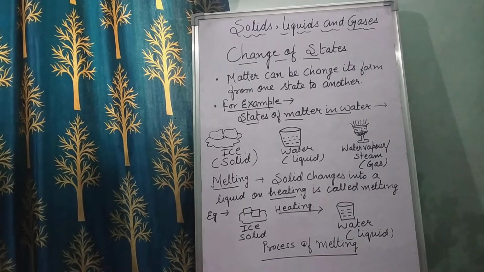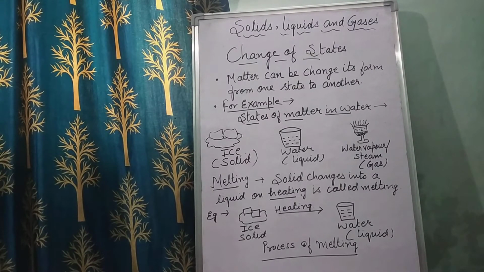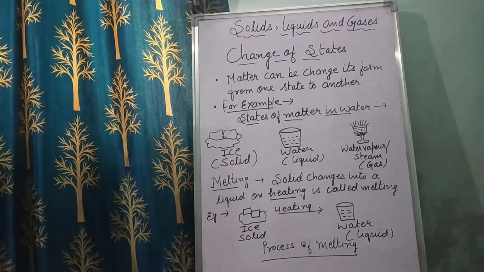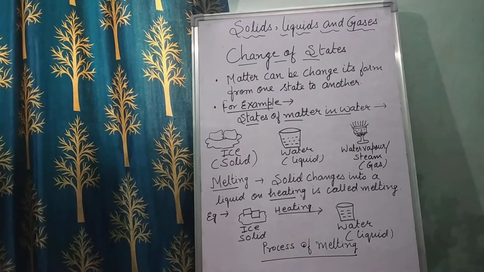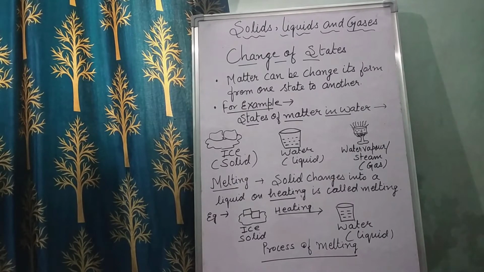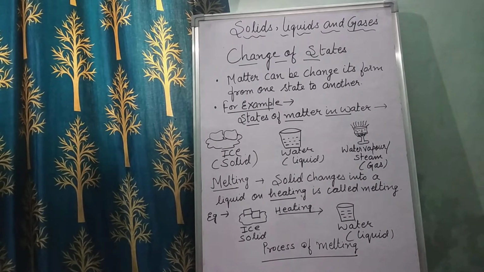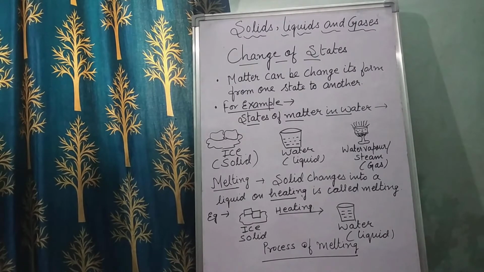And in the further explanation I will be teaching you how these states of water can change from one form to another. Right? Now children, after understanding the three states of matter, that is ice, water and water vapor, or you can say steam, these are the three forms of water. Now we will be learning the processes which are involved in changing the states of water.